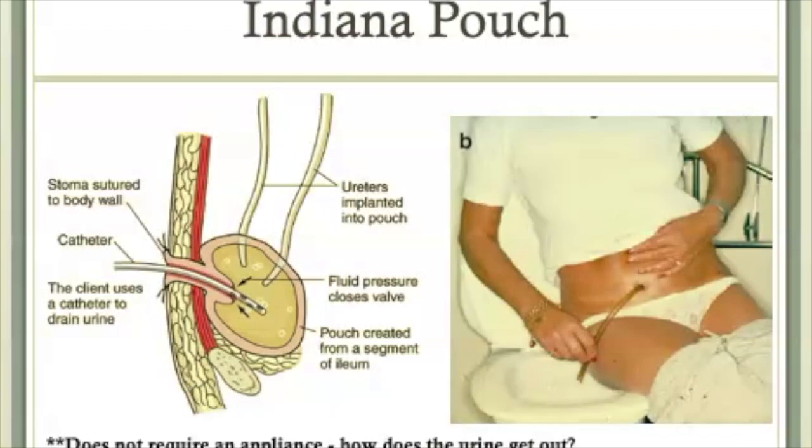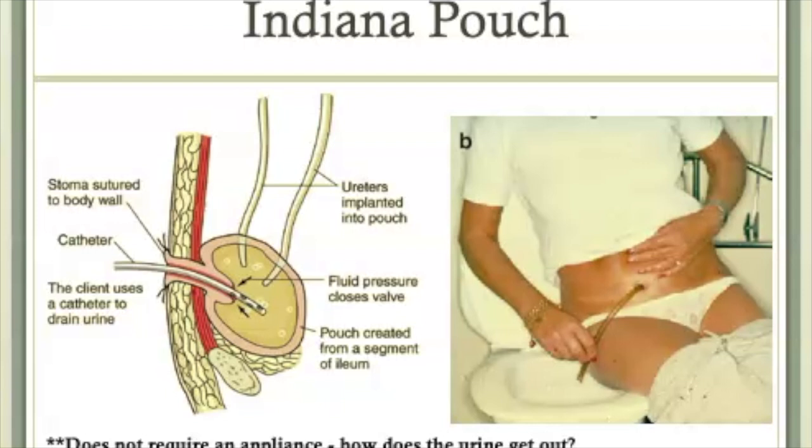This is an Indiana pouch, a type of continent urinary diversion. In this case, a bigger piece of the bowel is resected and a pseudobladder is made by creating a pouch by pushing the small bowel back into itself. It causes part of the bowel to encircle the portion of the small bowel that is then pulled through the abdominal wall to make the stoma.